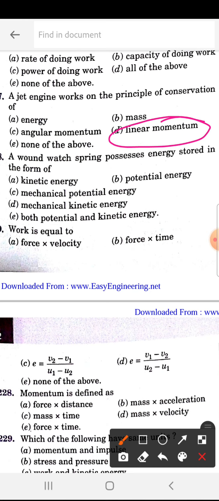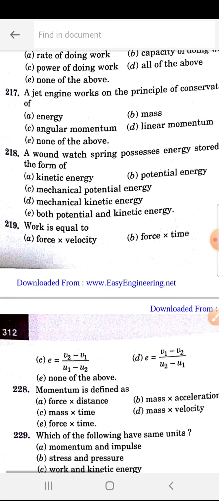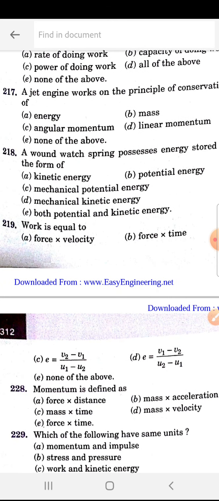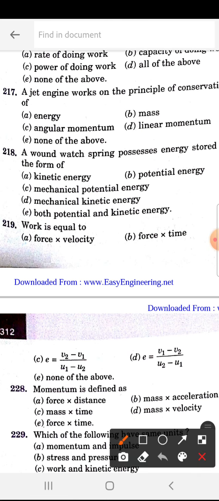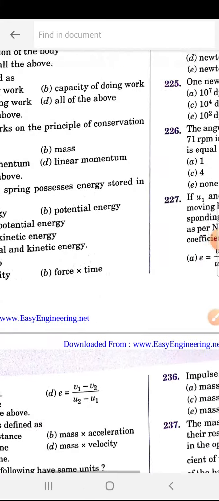So linear momentum. A wound watch spring possesses energy stored in the form of mechanical potential energy. So 218 is C. 219, work is equal to, so W is equal to force into distance.